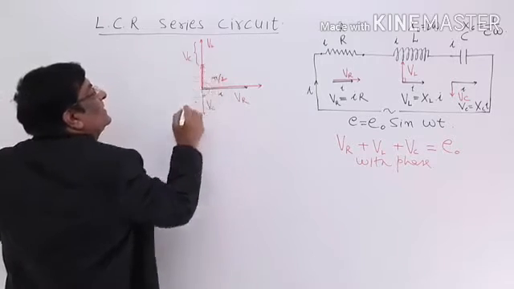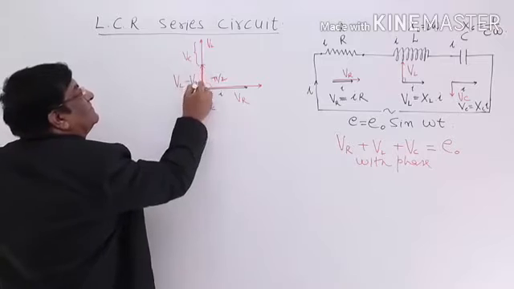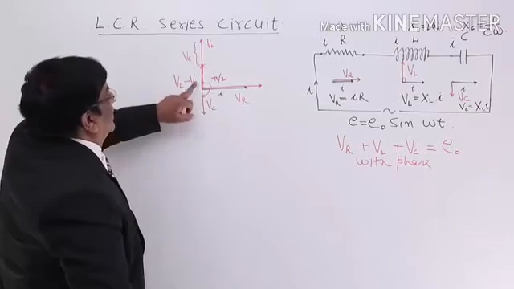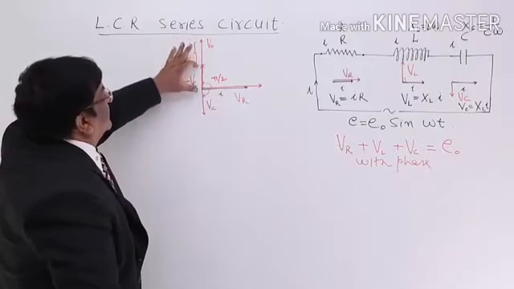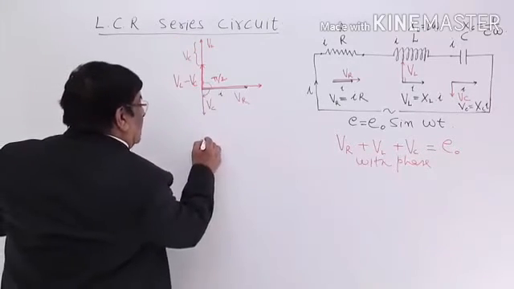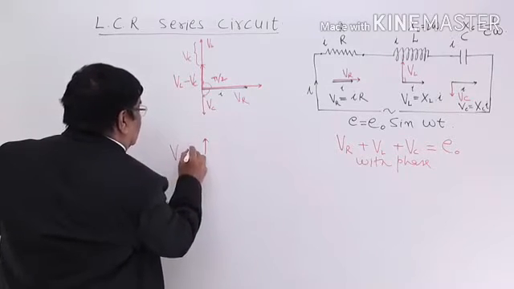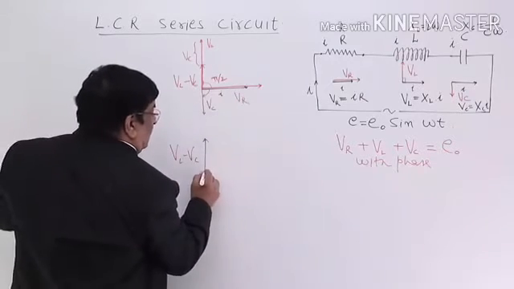How much is this result in magnitude? Answer, VL minus VC. So these two are added because this is positive, this is negative. When we add it, it becomes small and we get this as resultant. What is this? VL minus VC. Okay.